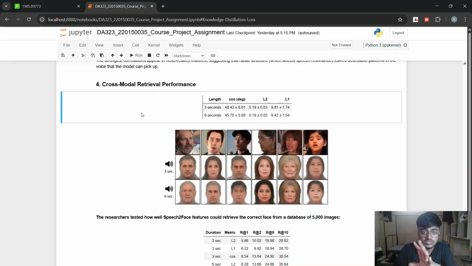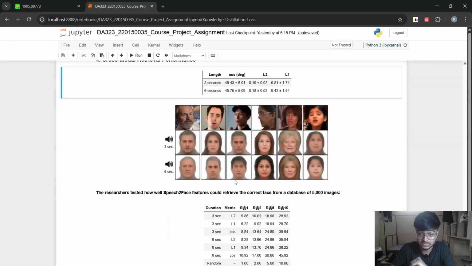So now let's understand about the cross modal retrieval performance. Before that, let's understand how the video duration changes the performance of the model. So we can see across each of the metrics, if I am increasing the video duration, the performance is increasing. It's quite straightforward, because a longer duration video will capture more information about the correlation between the audio and the images. So hence it is very evident that the longer duration video sample will perform well as compared to that of the 3-second one, and it's quite evident from the results we can see here.